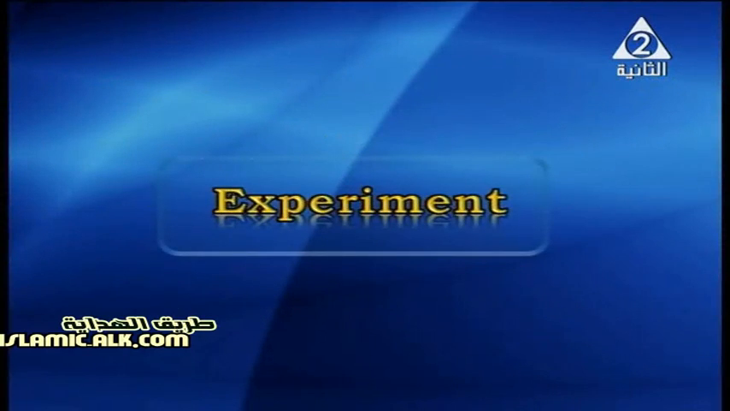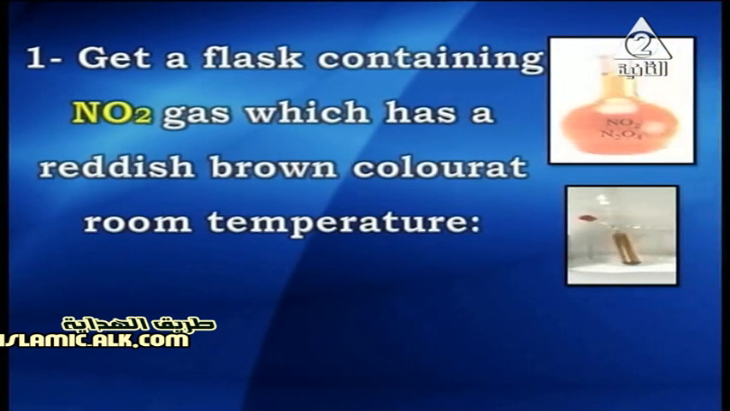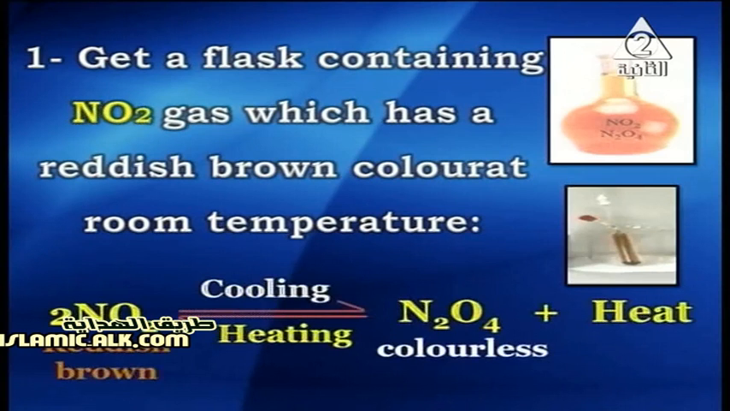Now, my dear student, we are going to show an experiment to show the effect of temperature on the equilibrium. As shown on the screen, get a flask containing nitrogen dioxide gas, which has reddish brown color at room temperature. The equation shows nitrogen dioxide gas that forms dinitrogen tetraoxide and gives heat. This reaction is exothermic by its nature. So, when heating or cooling, we are going to shift the reaction in the forward or backward direction, and we are going to show this in the following animation.